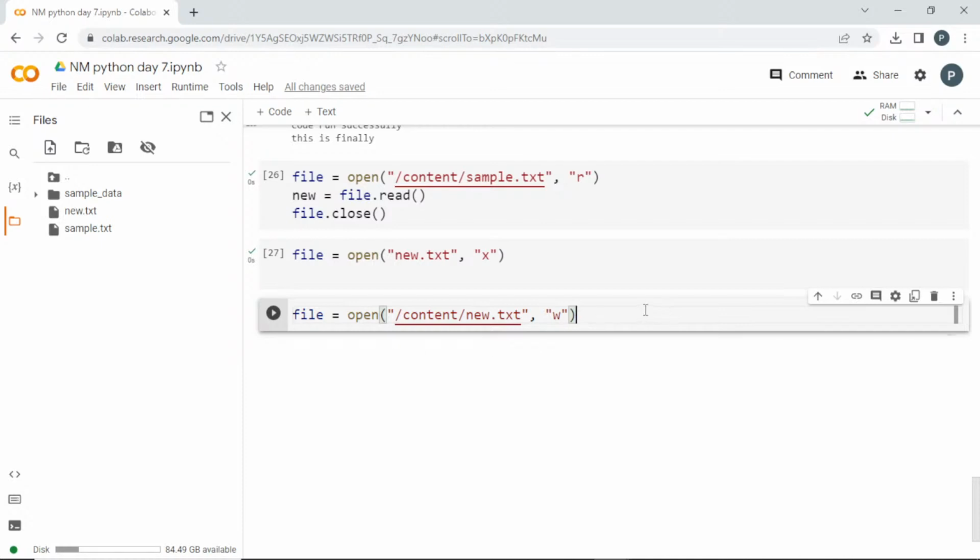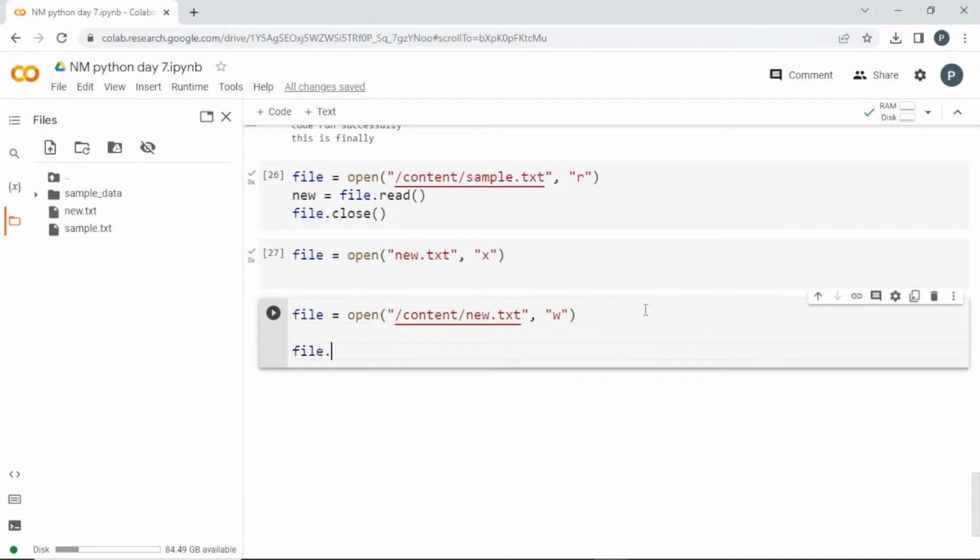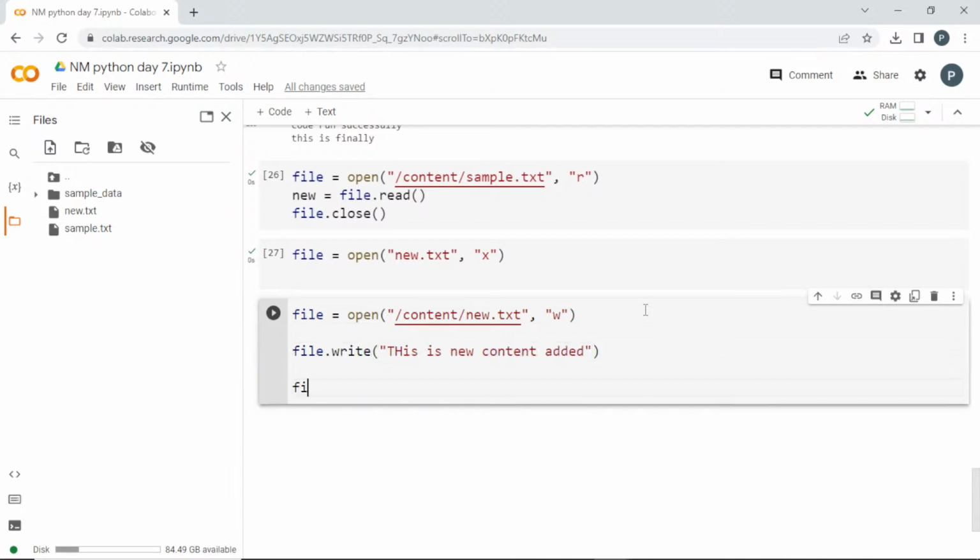Clear? So I'll call file.write, "This is new content added." Once I do this, I'll call file.close. I'm going to run this now. It ran successfully.